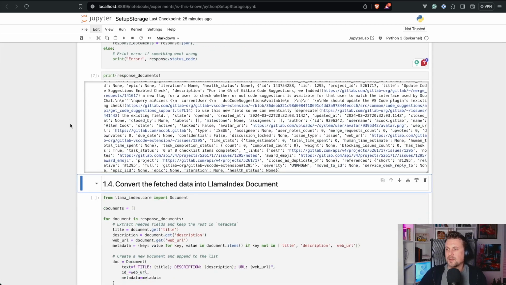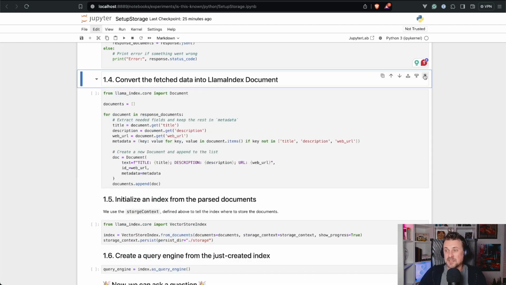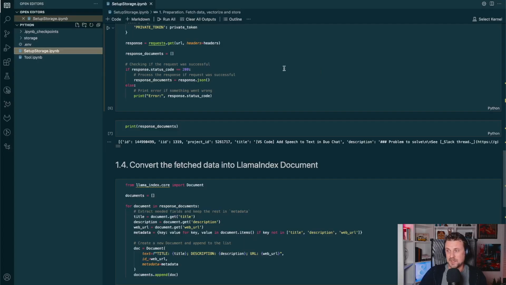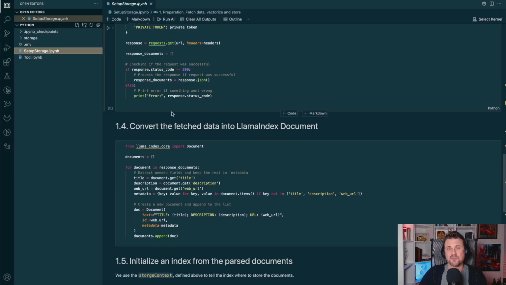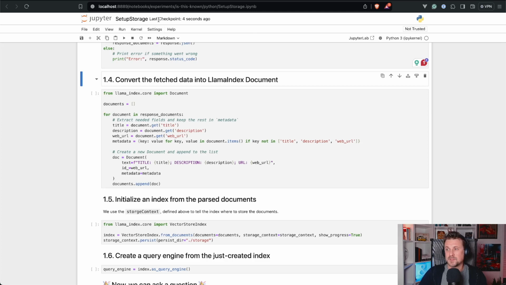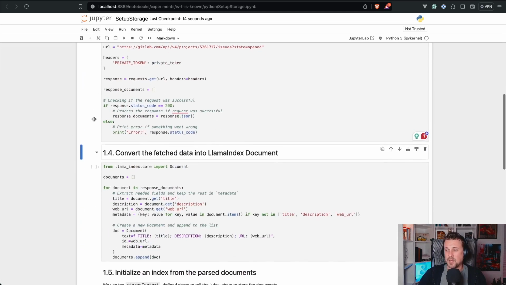So we see that this works, right? So technically we don't need this. It was just to check that we store what we need. So we can delete this cell. It is deleted with its output, and guess what? It's gone from VS Code as well. So there is a last checkpoint, so it technically stores different checkpoints while you're working here. So we concluded that this step ran, it was fine, successful.